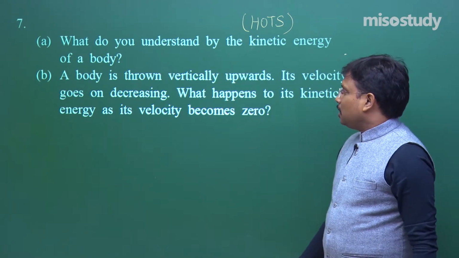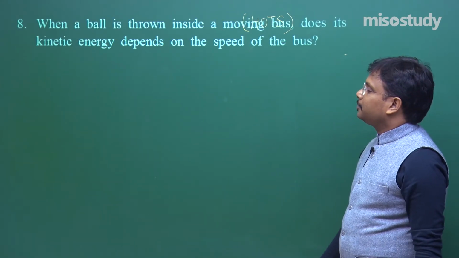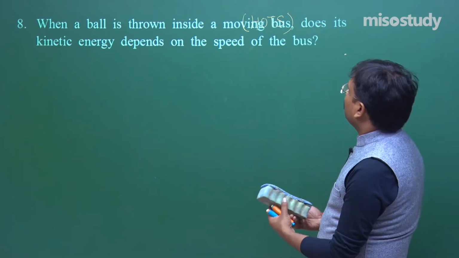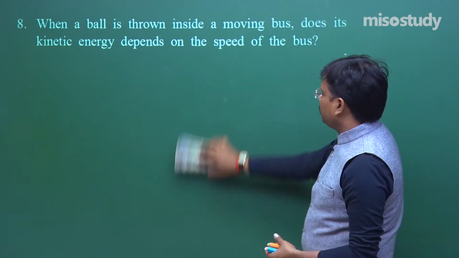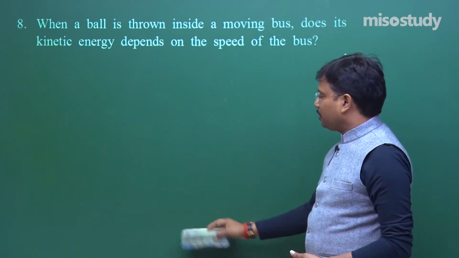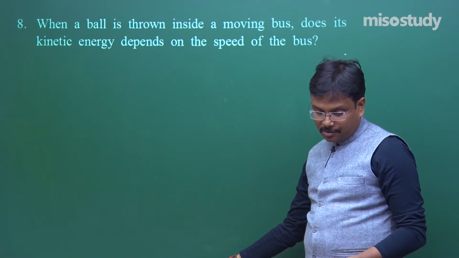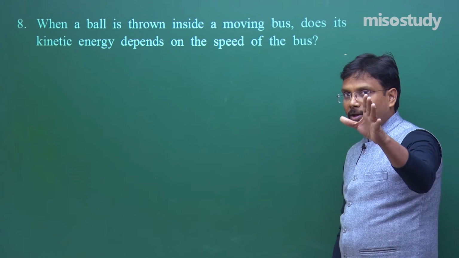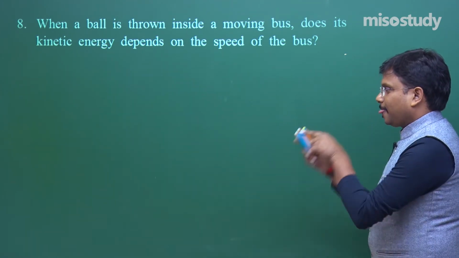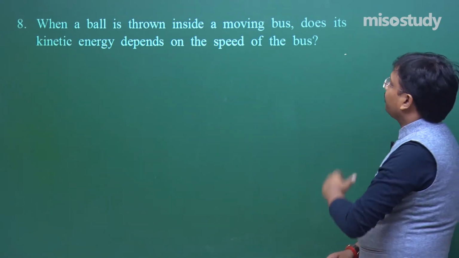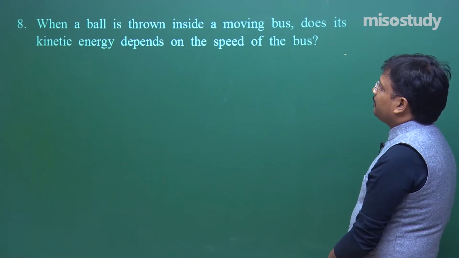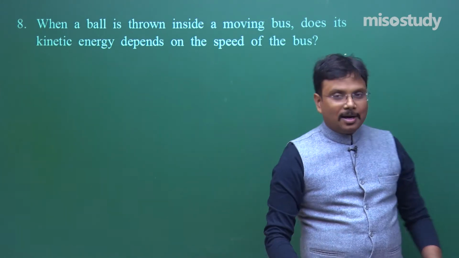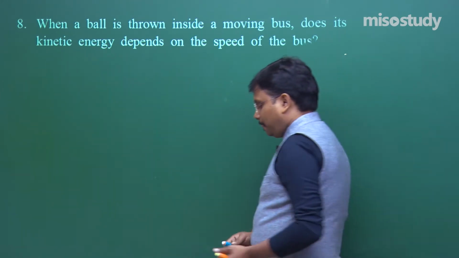Fine. Then comes question number 8. When a ball is thrown inside a moving bus, it's also in the category of what? When a ball is thrown inside a moving bus, okay, good example. Let's say I am standing in a bus and the bus is moving in this direction. Does its kinetic energy depend on the speed of the bus? Very good example. Fine. Let me draw this diagram.